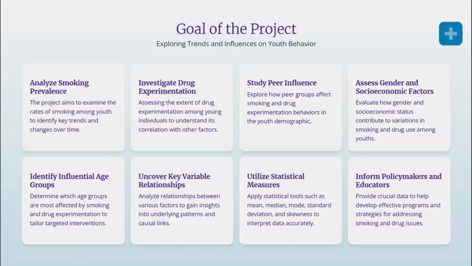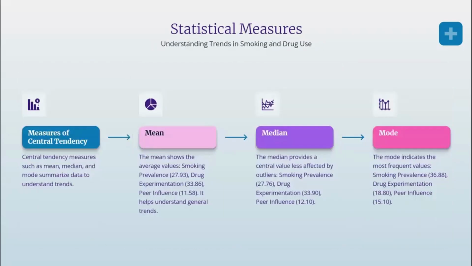The goal of our project is to study the factors that affect smoking and drug use among young people. We aim to analyze the smoking rate over time to see the trends and changes. We also examine drug use to understand how many people try drugs and what factors it relates to. We look at the role of peer influence, as friends and social groups can have a big impact on this behavior. We also study how gender and socioeconomic status affect smoking and drug use. Finally, we identify which age groups are most affected.